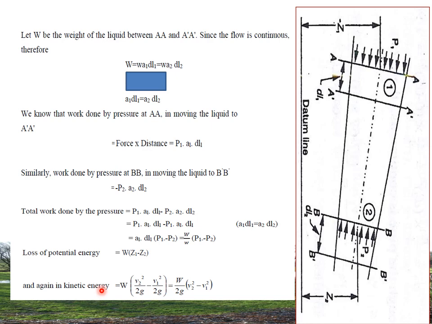Next, the kinetic energy is the energy possessed by a liquid particle by virtue of its motion or velocity.